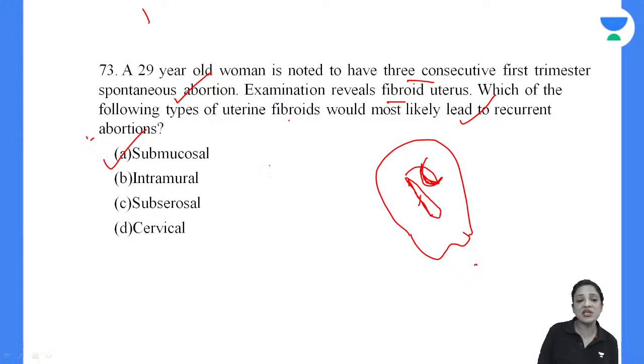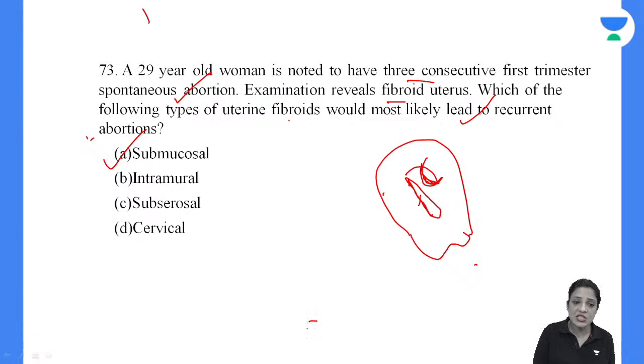Intramural fibroids, I was thinking it should be intramural, but they are saying submucosal. Submucosal's most common presentation will be intermittent bleeding or like metrorrhagia, that is in between the period she is bleeding. And in pregnancy, it is related with recurrent abortion. Although we don't get fibroids as one of the most important causes of recurrent abortion.